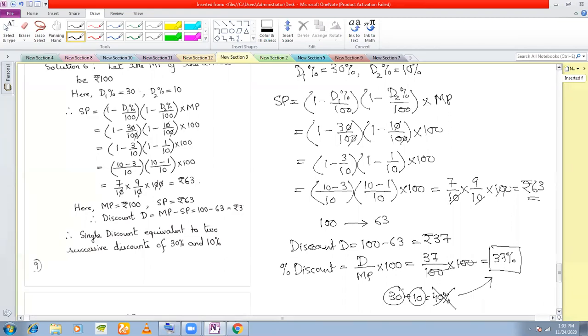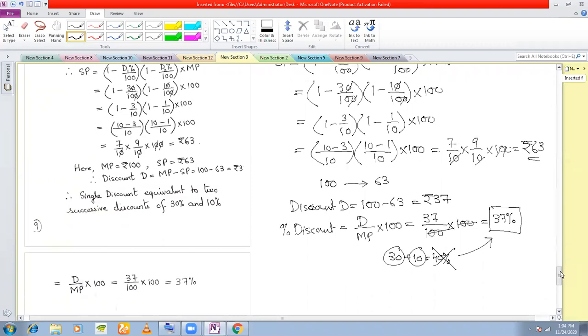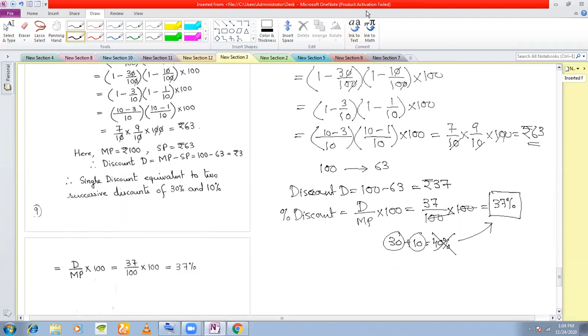So you should say that I need only a single figure from you. I don't need 10 figures from you: 30%, 10%, 5%, 3%, 2%. I don't want all those figures. Just a single figure of 37%, and then it will be clear. Okay, so that is the concept. I think I've finished this.